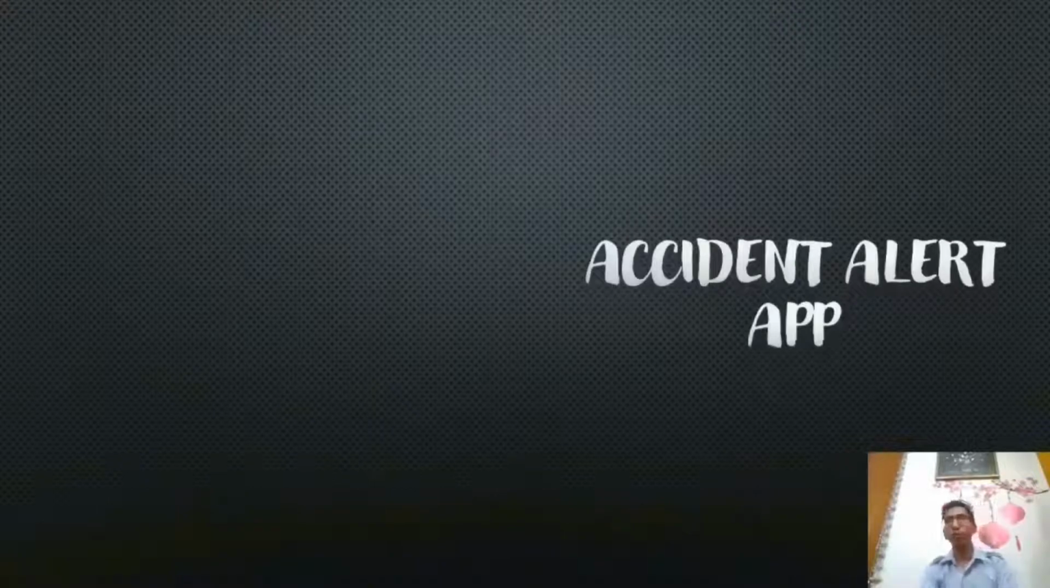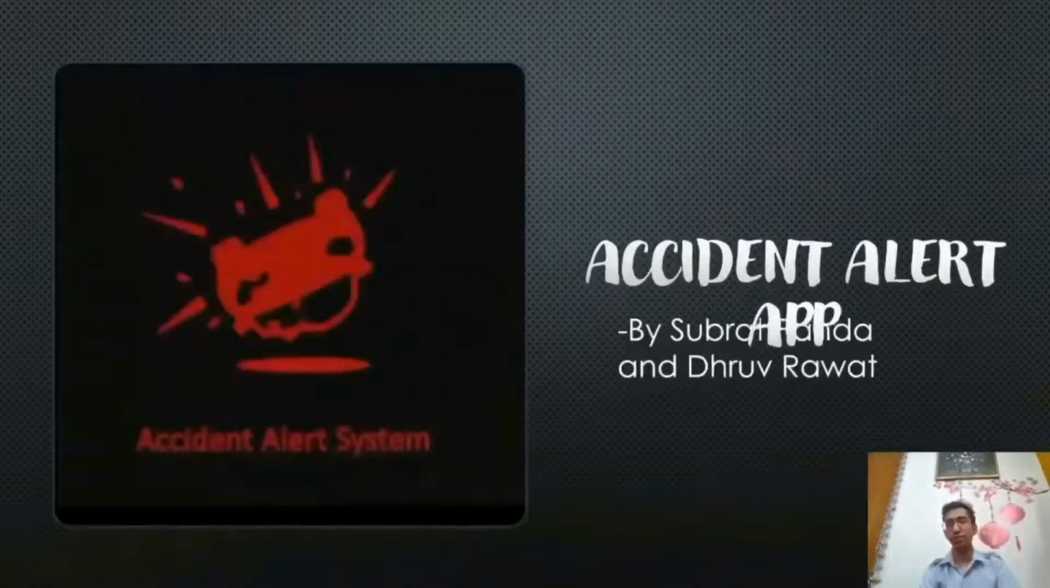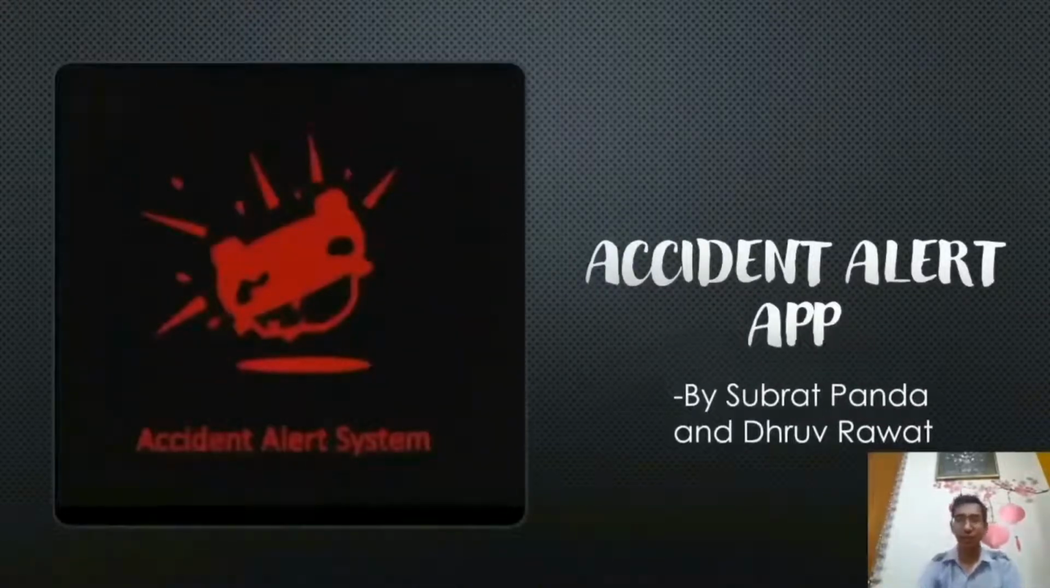So coming to the name of the project, Accident Alert App. Now I assume most of you would be thinking it's a simple application which would be telling you this is an accident prone area and this is not. Sorry dear, this is not a simple application. Instead, this is an application which can save millions of lives.